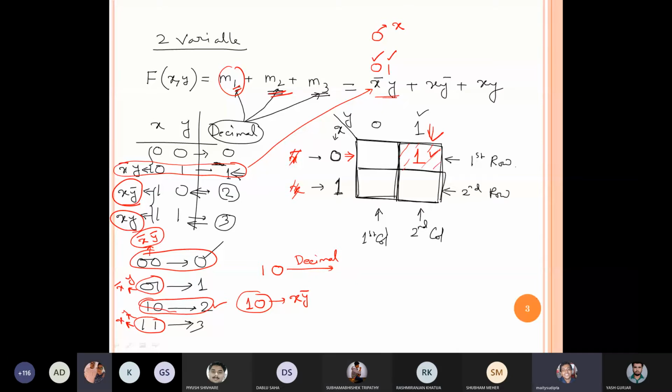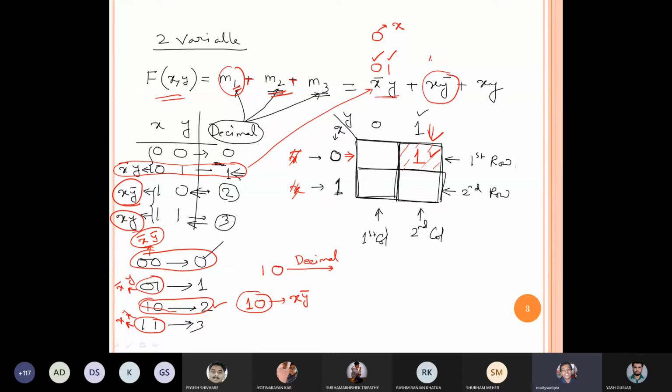Why are you writing 1? Because I have to simplify the problem, that's why. Because you observe this one, it is given in OR position. So if any one is 1, the output will be 1, na? That's why I'm writing 1. Another convention is also available using 0, that will be learned later. Now let's try to solve this one.